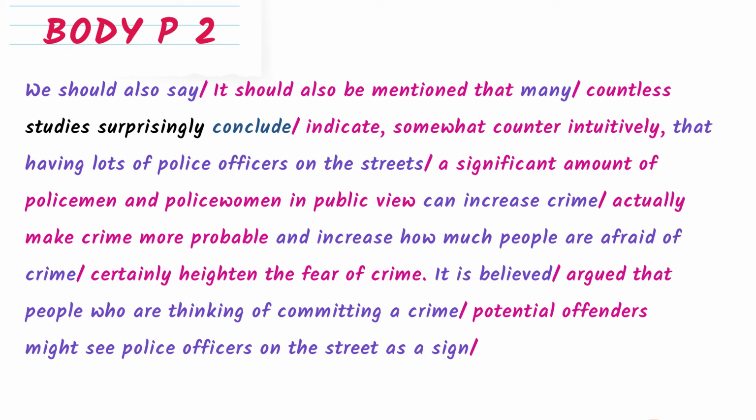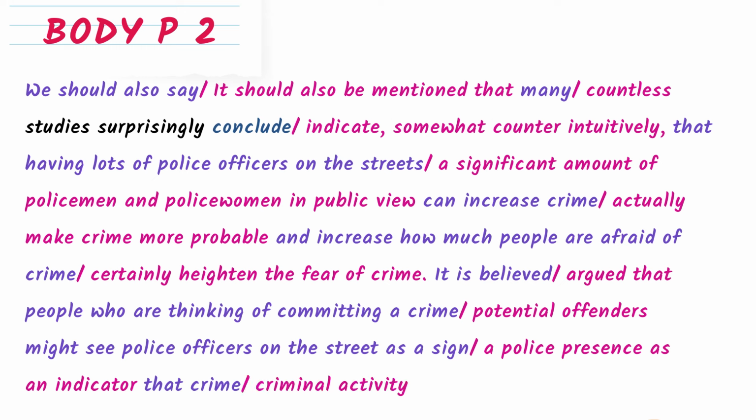So instead of "police officers on the street," I can write "a police presence." And "as a sign" can be changed to "as an indicator." "As an indicator that crime" — now I can use an alternative instead of crime. "Criminal activity" is a much better word here because I've used "crime" a lot, and it is normal and expected.